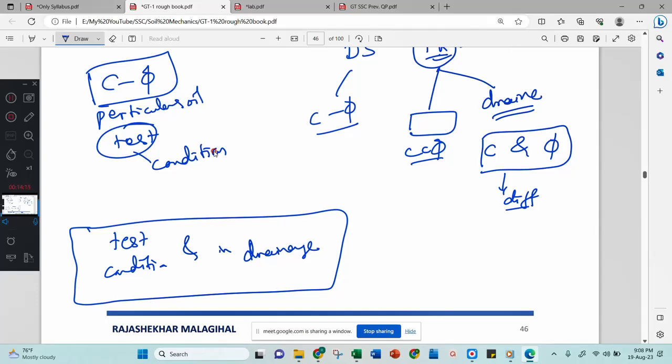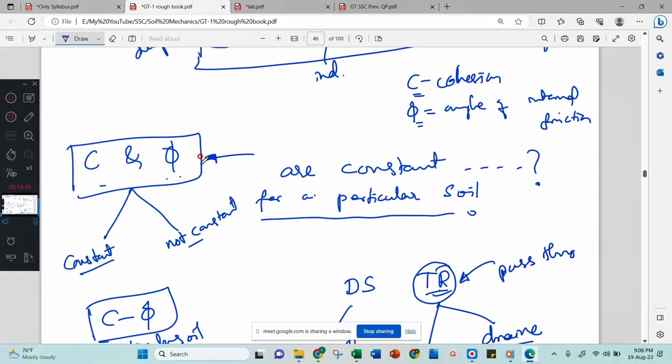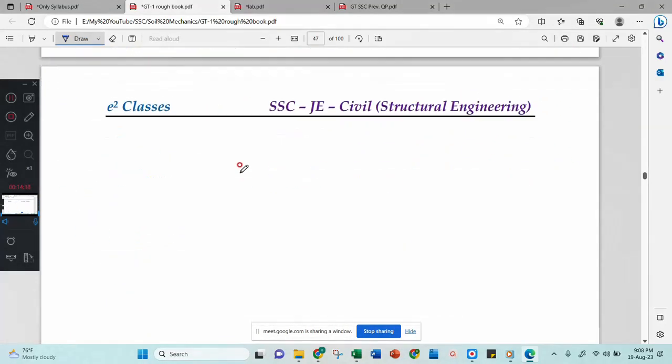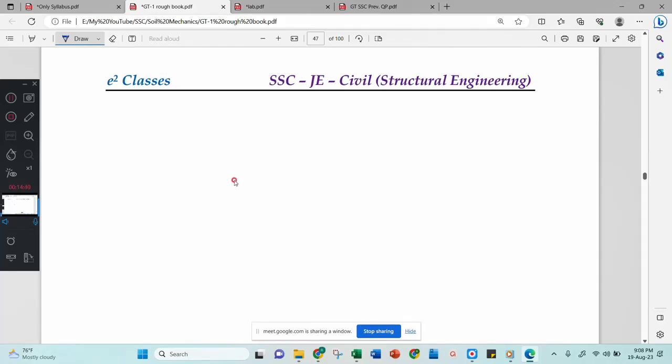I will explain the triaxial test and the unconfined compressive strength test, and later we will discuss why C and phi are different for different test conditions, or rather drainage conditions. Right? Just now, remember that C and phi are not constant; they depend on the tests. Okay, now I have explained the direct shear test.